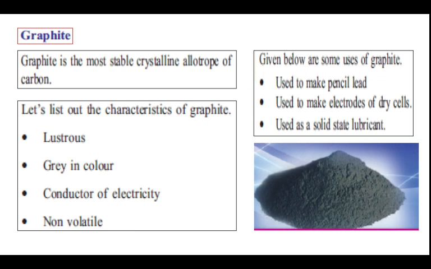Next is graphite. Graphite is the most stable crystalline allotrope of carbon. Let's list out the characteristics. It is lustrous. It is grey in color. It is a conductor of electricity and it is non-volatile. Now, the uses of graphite: it is used to make pencil lead, used to make electrodes of dry cells, and used as a solid state lubricant.